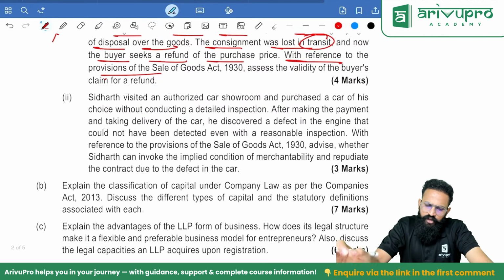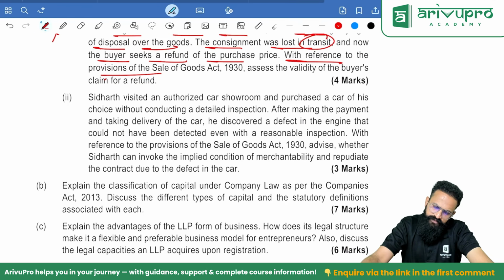Siddharth visited an authorized car showroom and purchased a car of his own choice without conducting a detailed inspection. After making the payment and taking delivery of the car, he discovered a defect in the engine that could not have been detected even with a reasonable inspection. With reference to the provisions of the Sale of Goods Act, advise whether Siddharth can invoke the implied condition of merchantability and repudiate the contract due to the defect in the car.